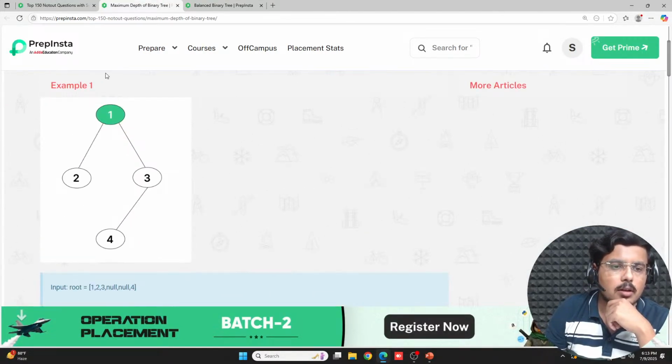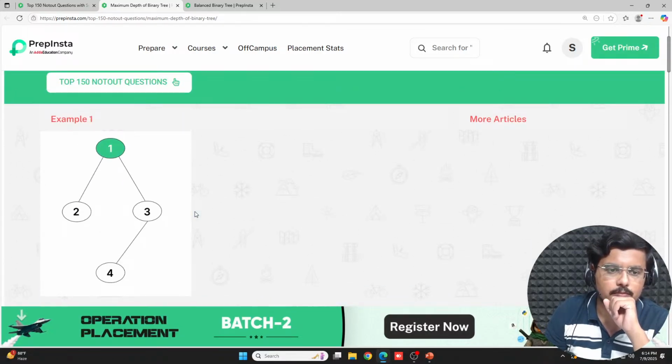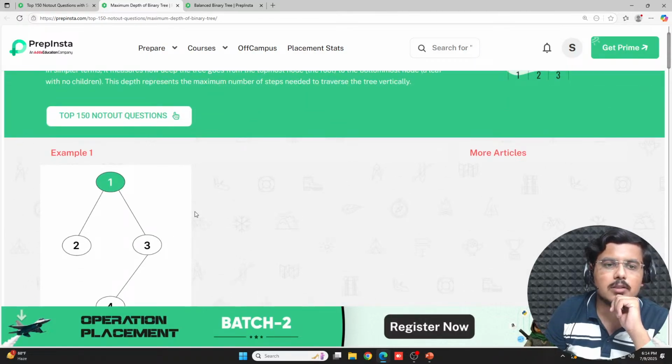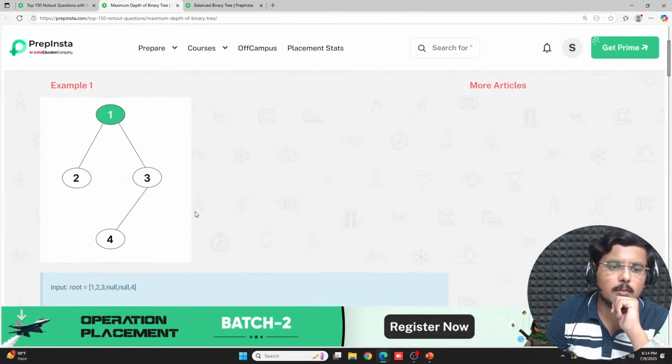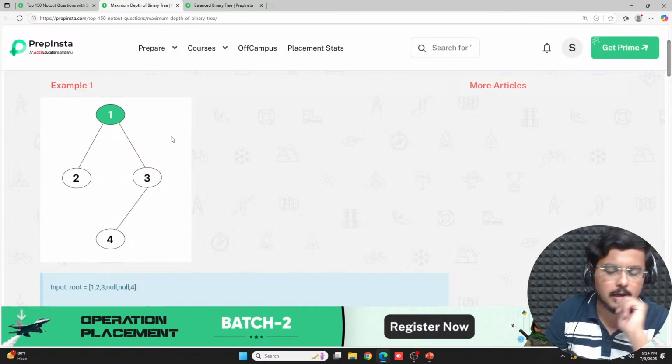For example, this is a tree. What is its maximum depth? If you carefully see, its maximum depth should come out to be here. You can see this is the depth. 4 should be the right node. It is not a BST, it is a binary tree. This is a simple binary tree.